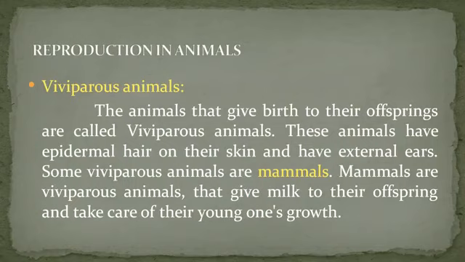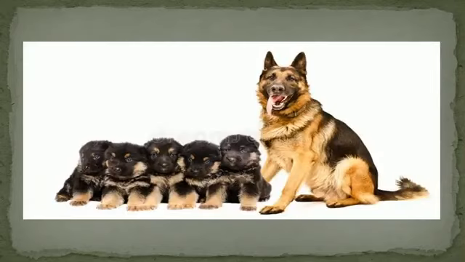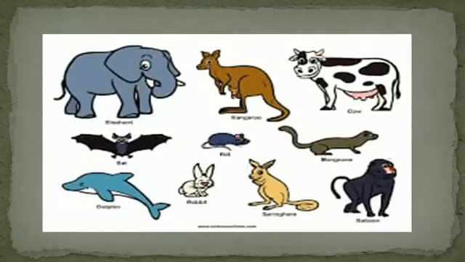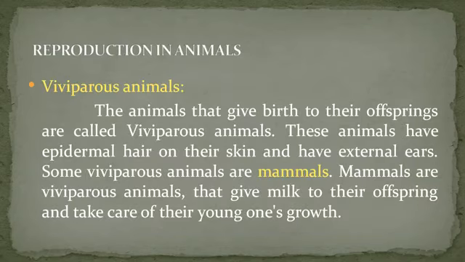Viviparous animals. The animals that give birth to their offspring are called viviparous animals. These animals have epidermal hair on their skin and have external ears. Some viviparous animals are mammals. Mammals are viviparous animals that give milk to their offspring and take care of their young ones' growth.